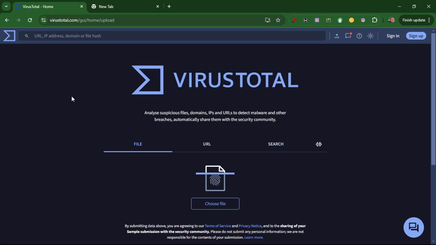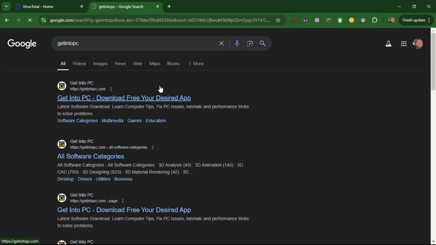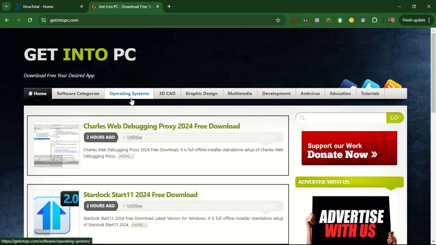Do you understand? Alright, I'm going to do a live demonstration now, where I'm going to go on the internet and download any random software. Just give me a few minutes while I do that. Let me do that and get into PC. I'm going to go to a general website called Get Into PC, and we're going to see our software there. I know many of us get certain software from here that we use.